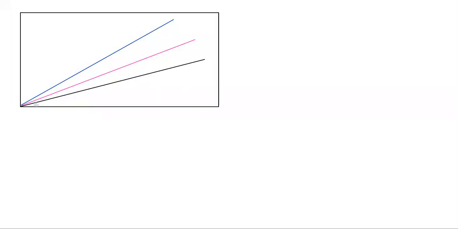So let's take this to be the x-axis, this to be the y-axis, and this to be 0. On the x-axis, we have time, the time taken. On the y-axis, we have the product concentration.